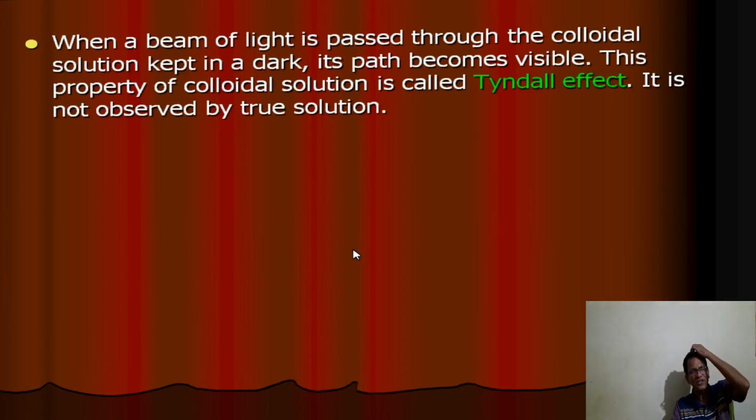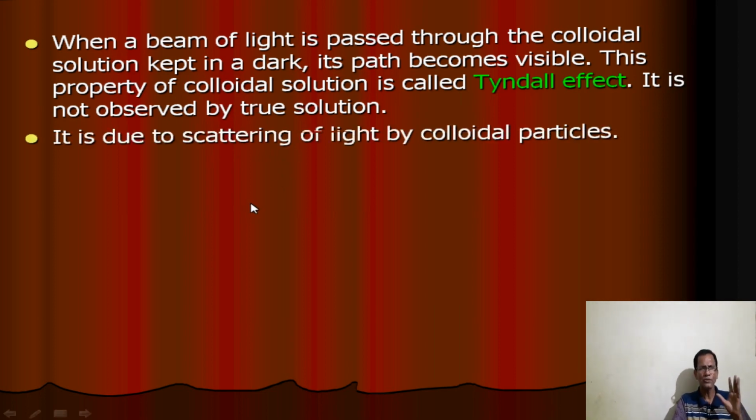Another very important property of colloidal solutions is the Tyndall effect. What is the Tyndall effect? When a beam of light is passed through a colloidal solution kept in the dark, and you see the solution in a microscope, you observe scattering of light. Due to scattering of light, it shows the Tyndall effect. That means the path of light is illuminated with different colors.